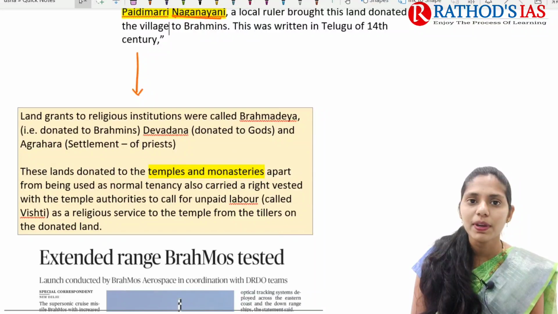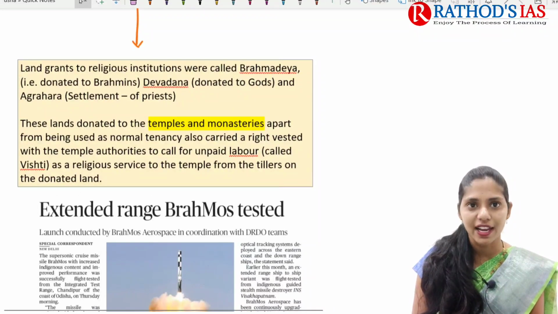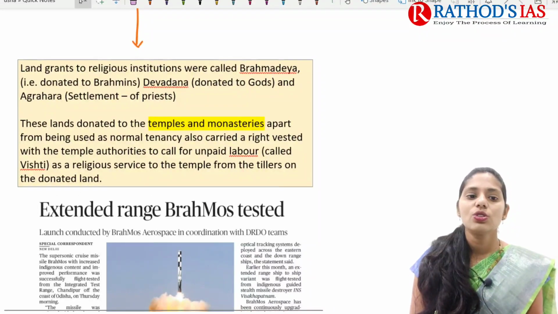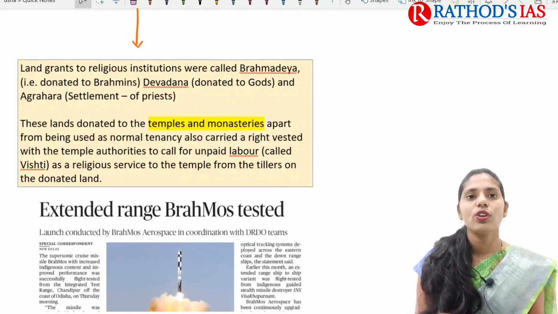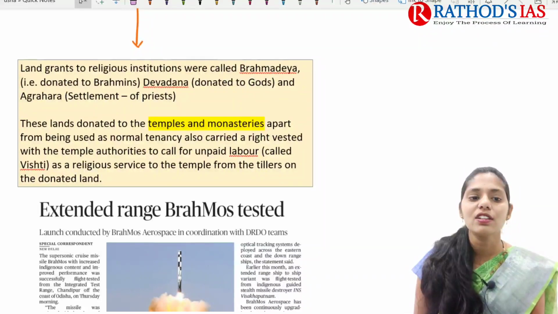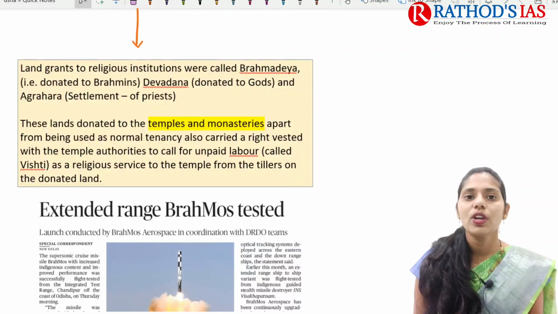So this is about this topic, and now let us try to see some facts regarding these agraharas. These are nothing but land grants. We're talking about different types of land grants to religious institutions. We had Brahmadeya, which is land donated to Brahmins. Devadana, land which is donated to gods.